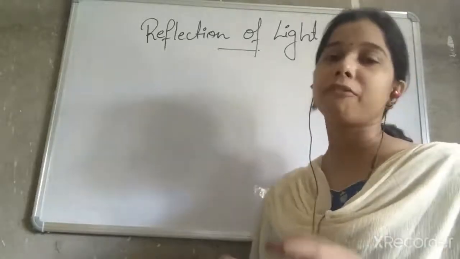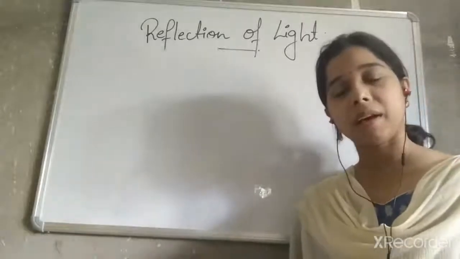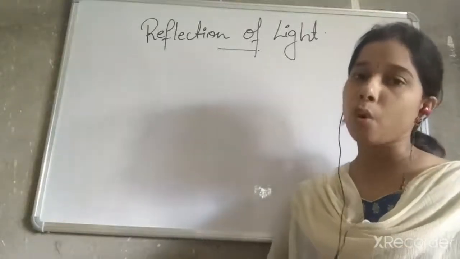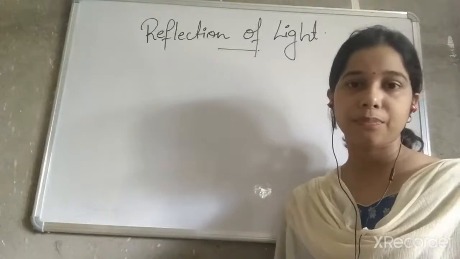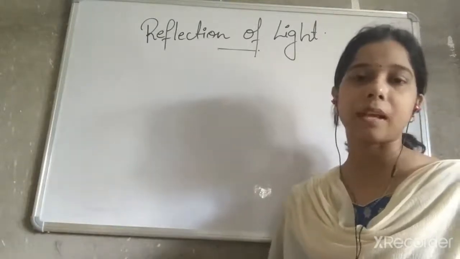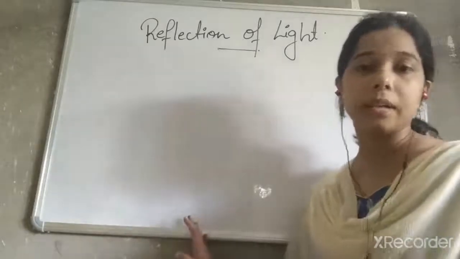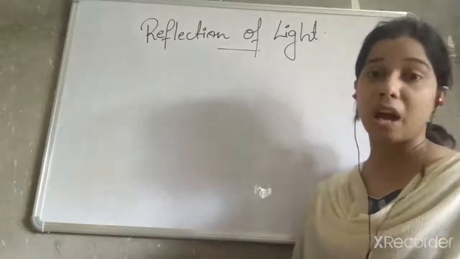Translucent, which allow a few amount of light to pass through it. While that of the transparent, which allows all the light to pass through it. Okay, so we have studied about their properties as well as the difference between these three. Later on we study about the shadow and how shadow is formed.